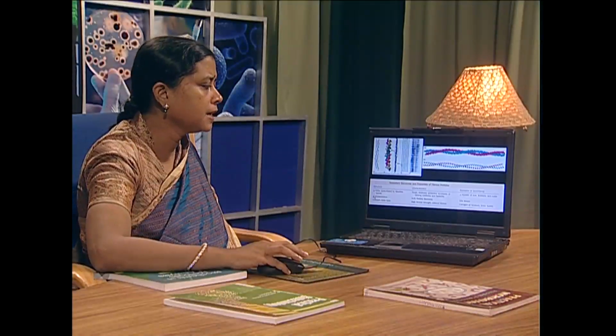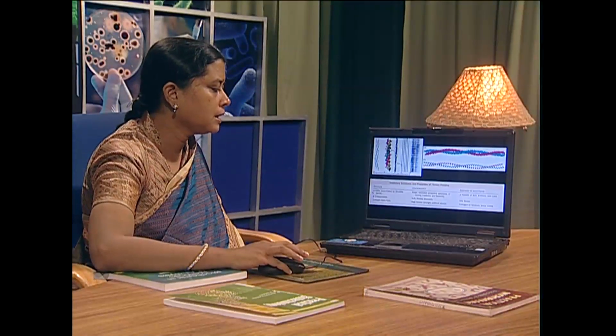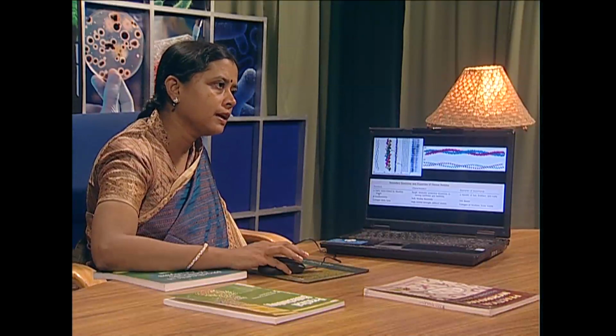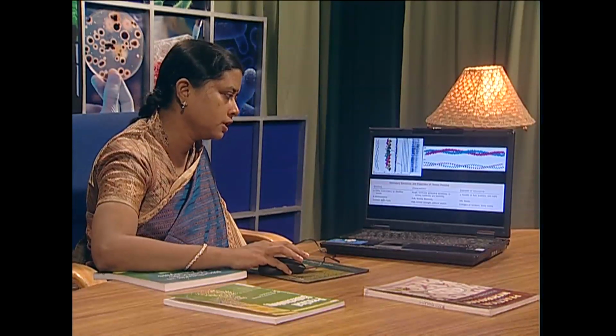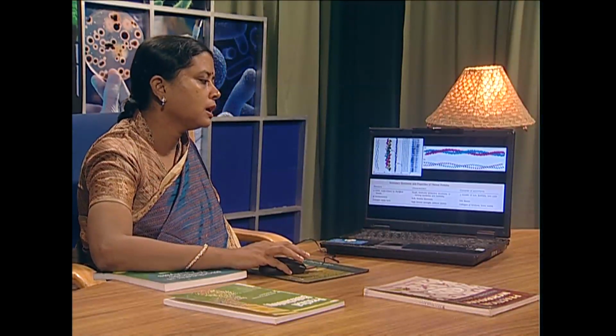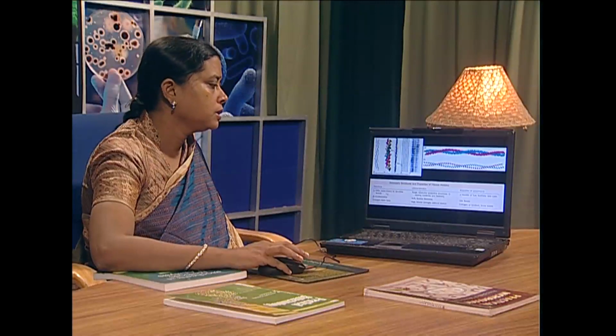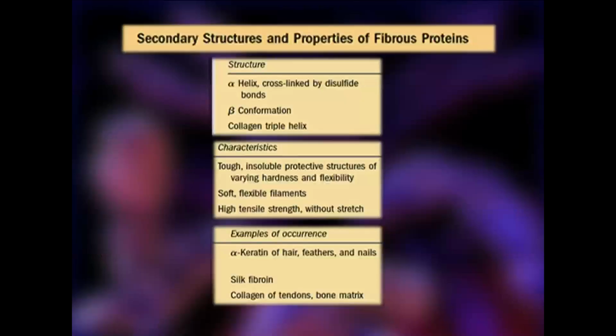Alpha and beta keratin, as the name suggests, are alpha helical and beta pleated sheets, beta strands, and there are two types of keratins called alpha keratin and beta keratin. They are also tough, insoluble protective structures of varying hardness and flexibility.